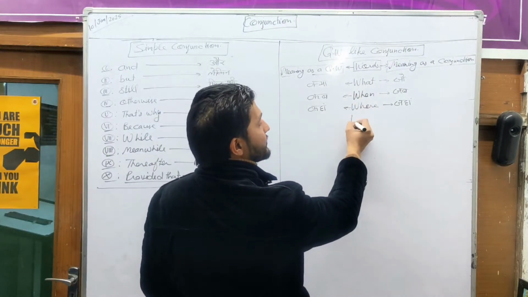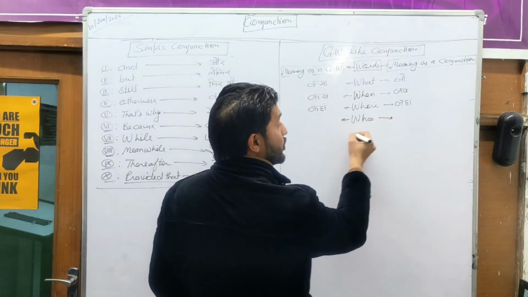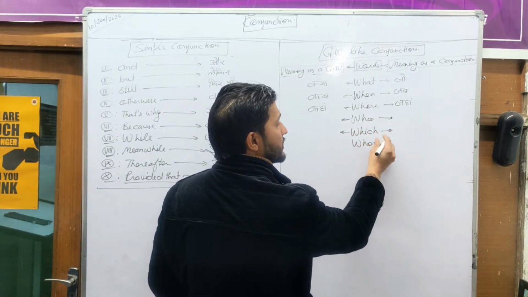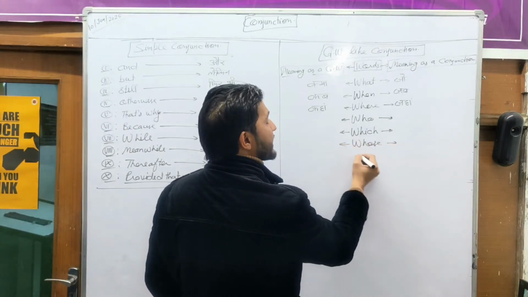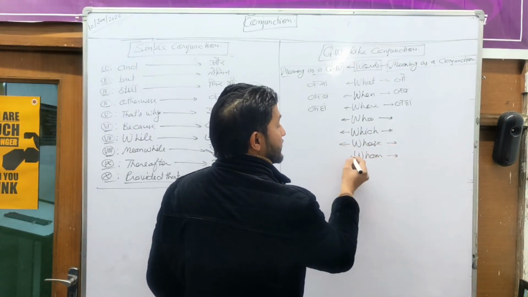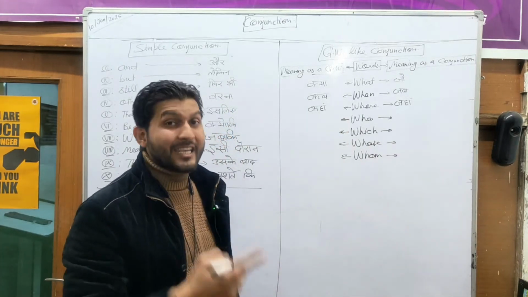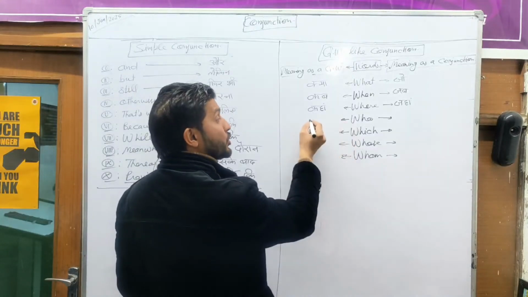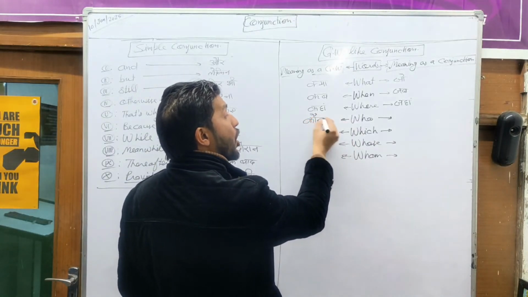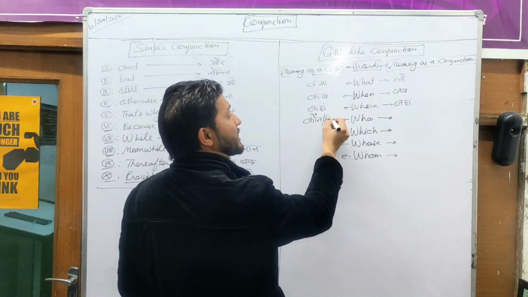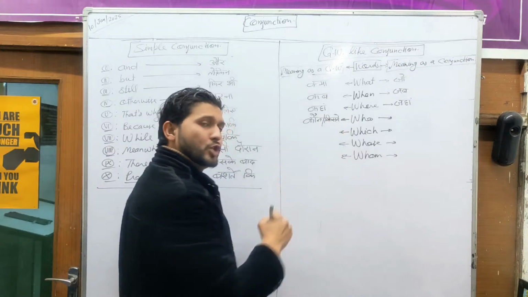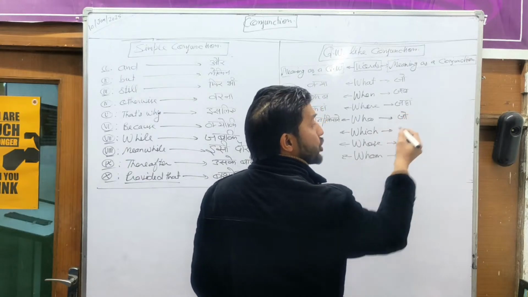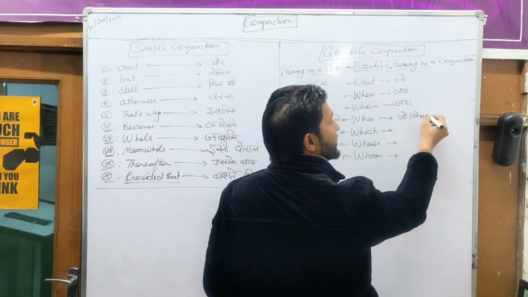So what, when, where. There are the words who, which, whose, and whom. So everyone, these are the 7 words I'm talking about. These 7 words have 2 different kinds of meaning. First of all, let's talk about who. Who means कौन, and sometimes it gives the meaning किसने. So whether it is कौन or किसने, we use who. But on the other side, the word has the meaning जो, and sometimes it gives the meaning जिसने.